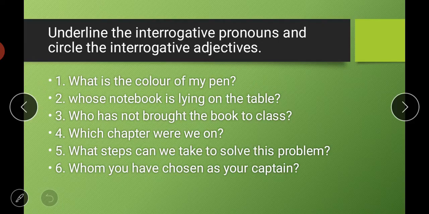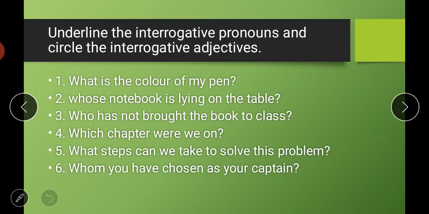It describes something. But an interrogative pronoun asks only a question and stands alone, meaning it will not have any noun or any pronoun along with it. So if words like what, which are alone, then it is an interrogative pronoun.